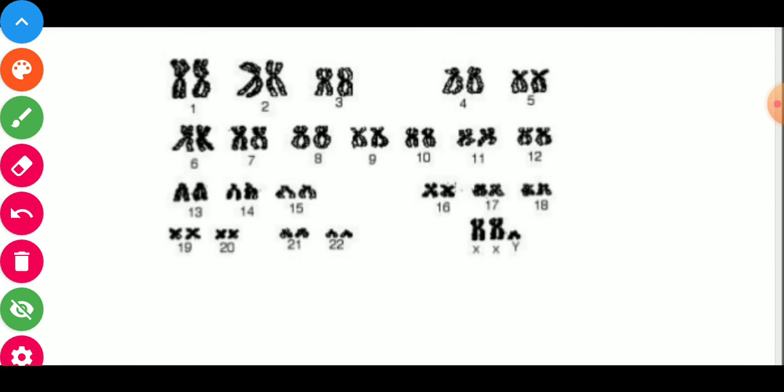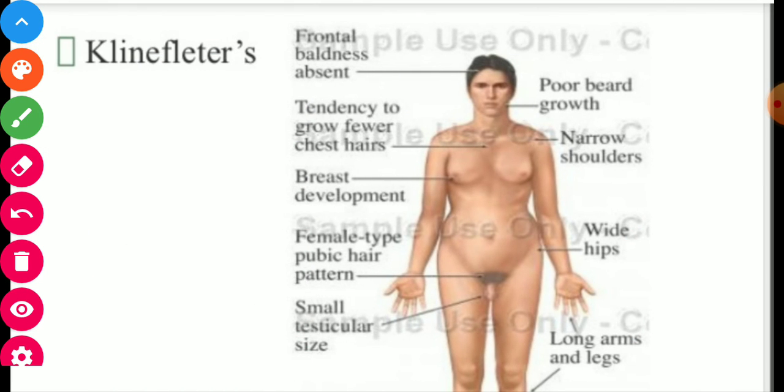This is the karyotype of Klinefelter syndrome. Here you see there should be one X and one Y chromosome, but here is an extra X chromosome. This one. These are the symptoms or characteristics that are found in the body of a Klinefelter's syndrome person.